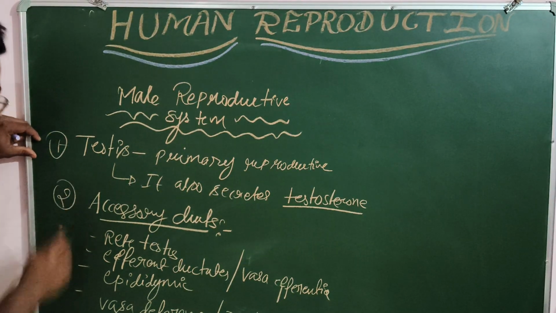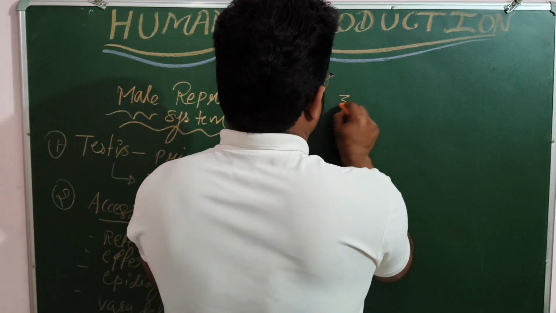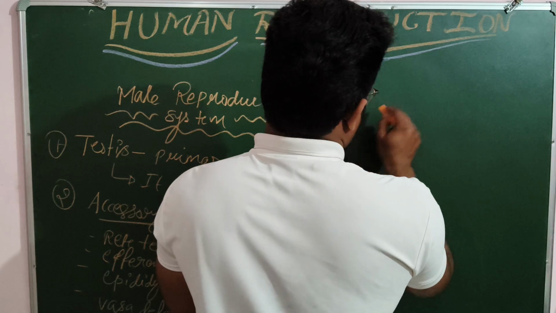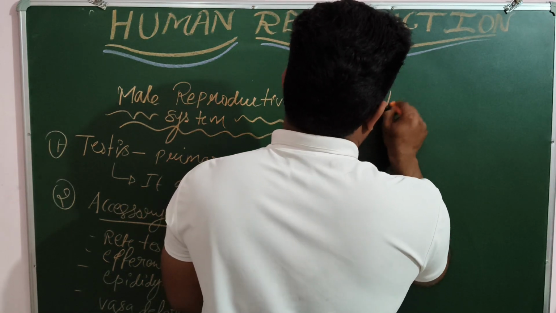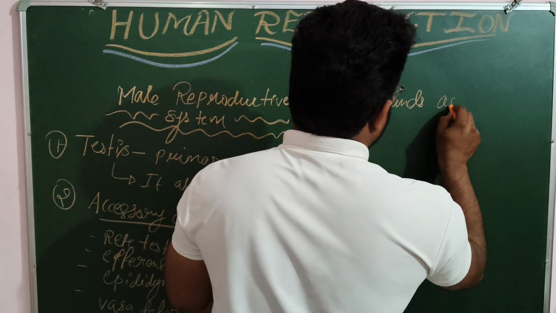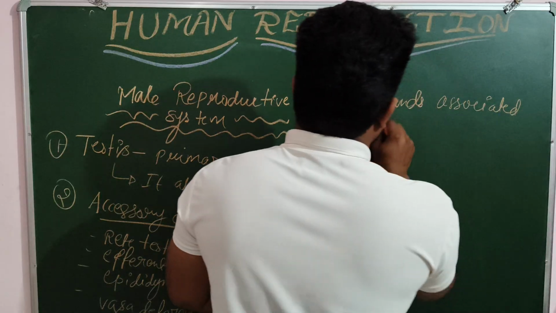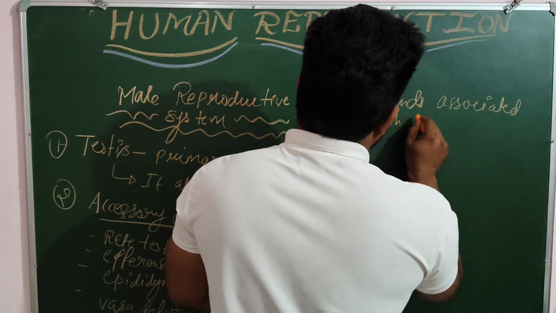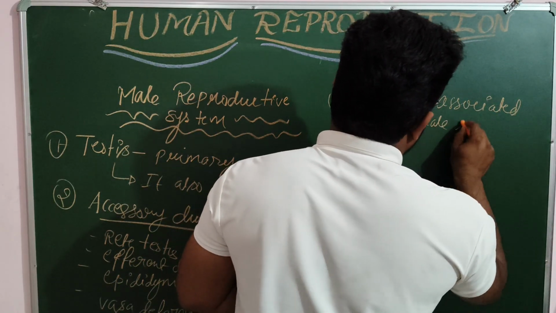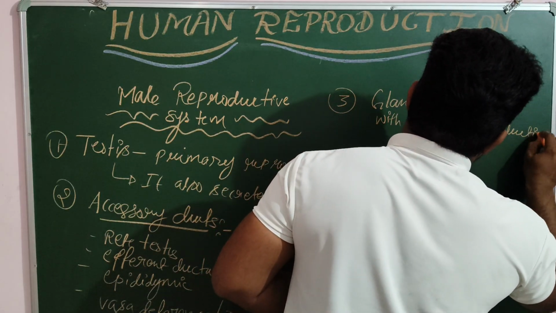Second one was accessory ducts, and now in the third category we will talk about the glands associated with the male reproductive system.